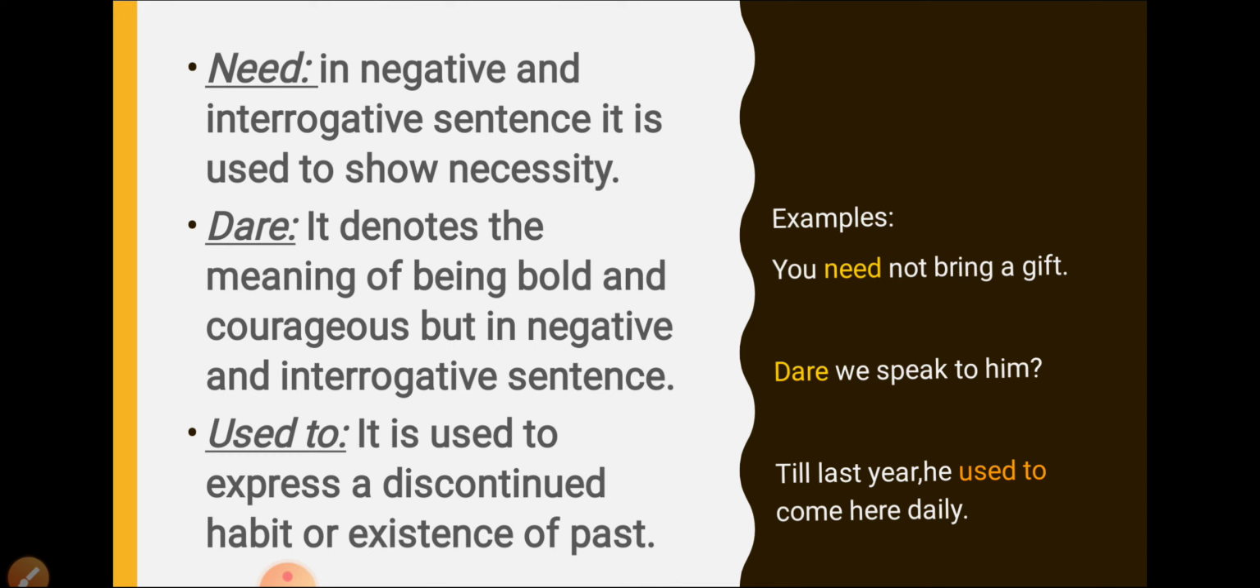So dear students, these are some modals which are used in our English language to make it more effective, because when we want to express some expressions we usually use modals. So I hope you have understood the modals as well as their uses. You are speaking more effectively. Thank you and have a nice day.